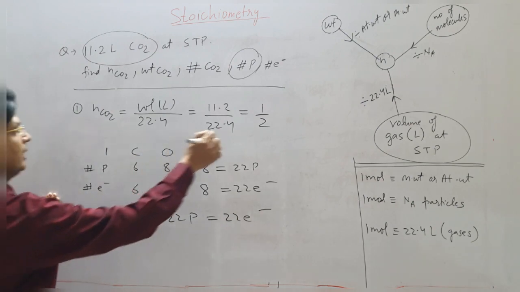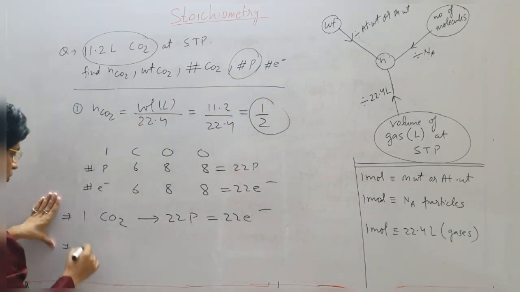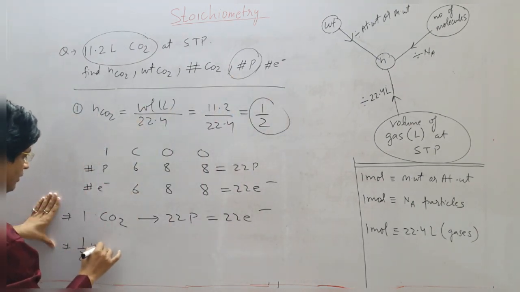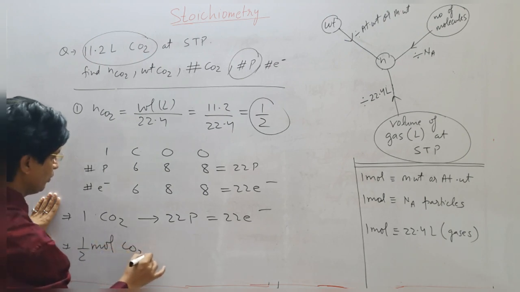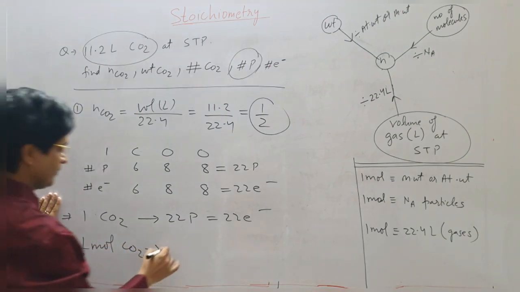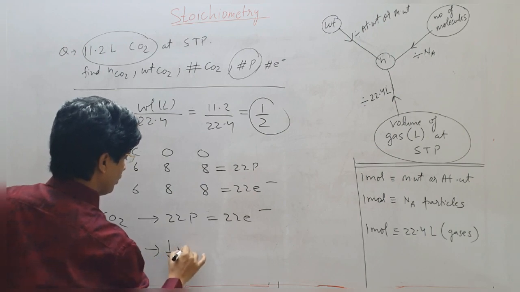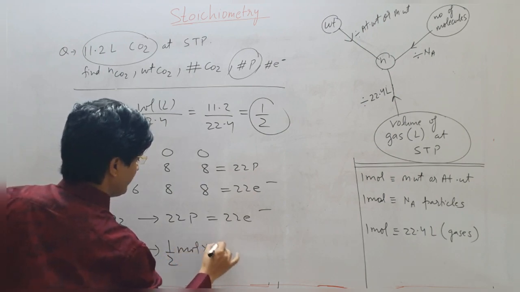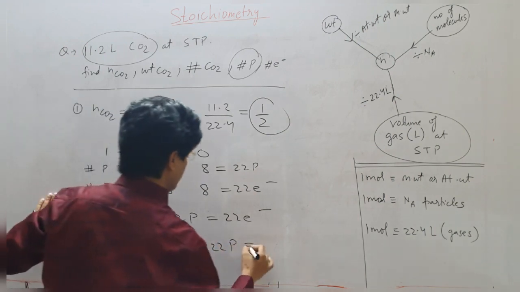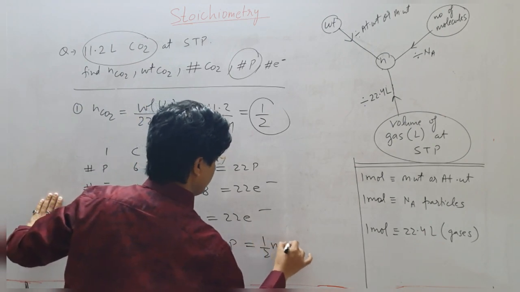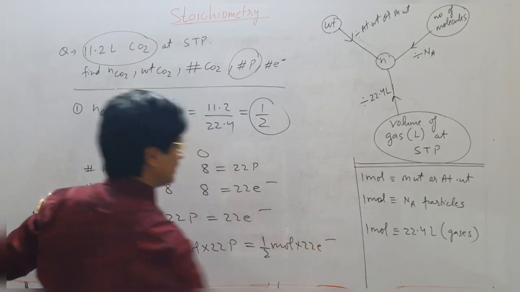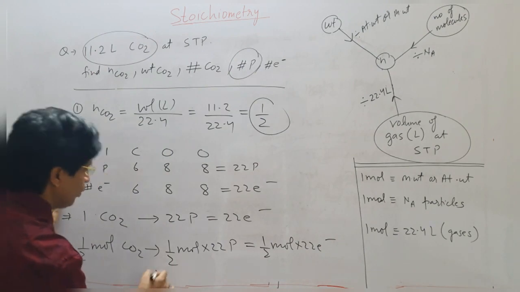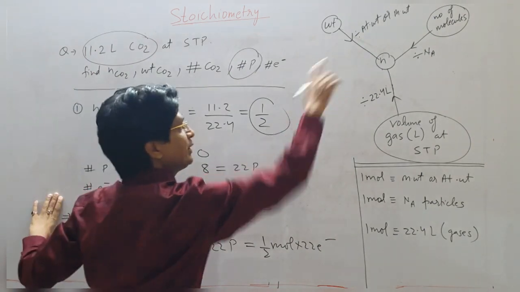So I am having half mole of CO2. It will contain half mole into 22 protons, which will be equal to half mole into 22 electrons. Now 1 mole is equal to Avogadro's number.